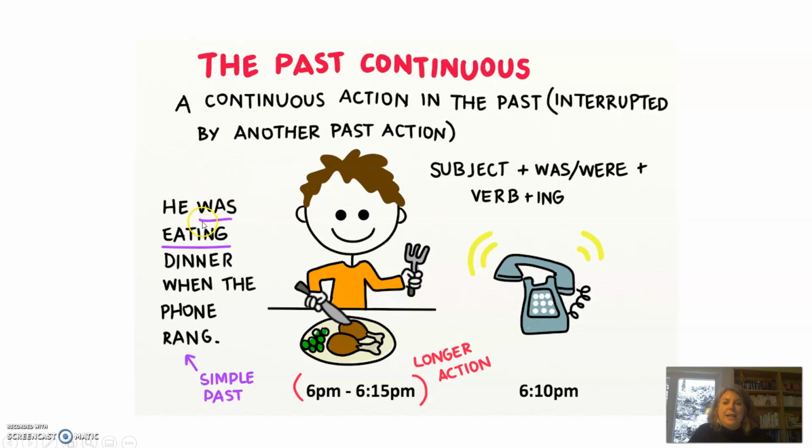He was eating dinner when the phone rang. So here we have the past continuous, here we have the simple past. So we have the subject plus was or were plus the verb plus ing. Okay, so here we see the boy or the man sitting eating dinner from 6 p.m. till 6:15, and then the phone rang at 6:10 p.m. Okay.